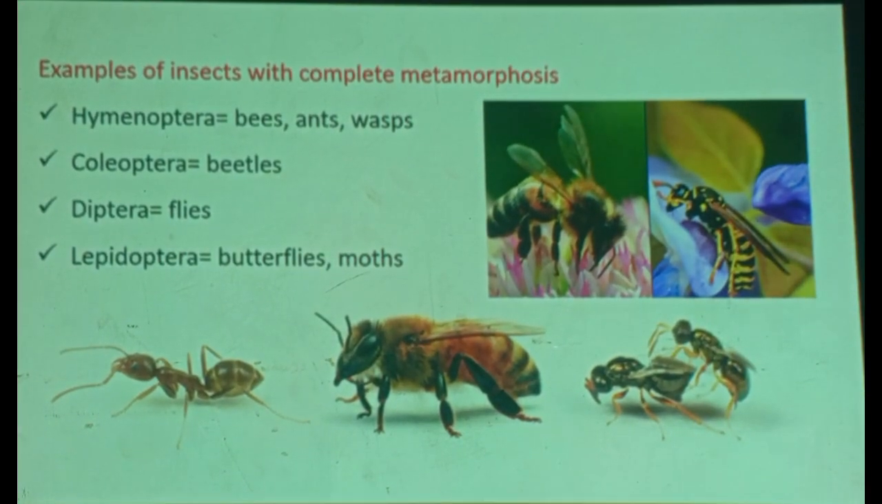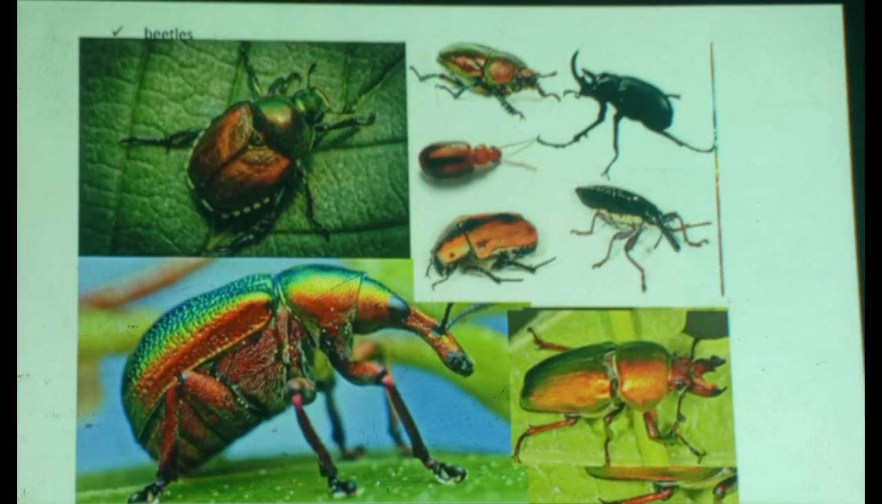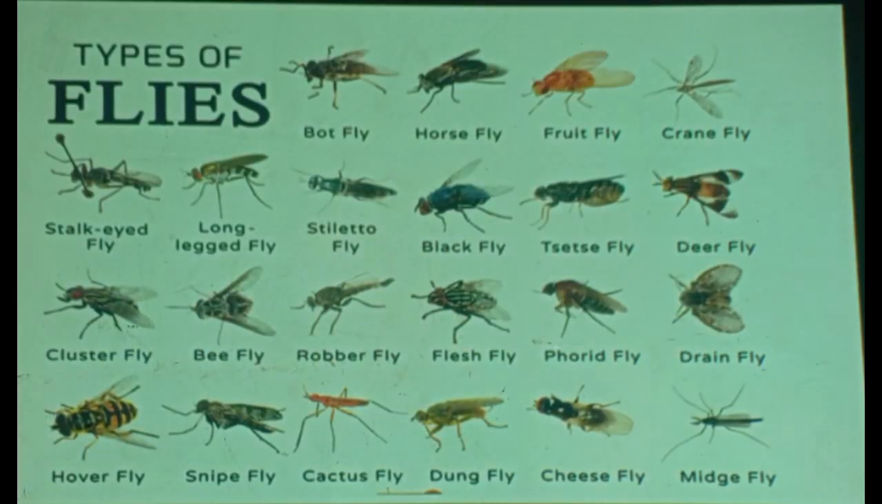And Diptera, the flies, including the housefly. Flies and butterflies are different, please. There is butter before fly in butterflies. You can see flies are all these sorts of flies. Some of these flies are vectors transmitting deadly diseases. Okay, these are the different species of flies.